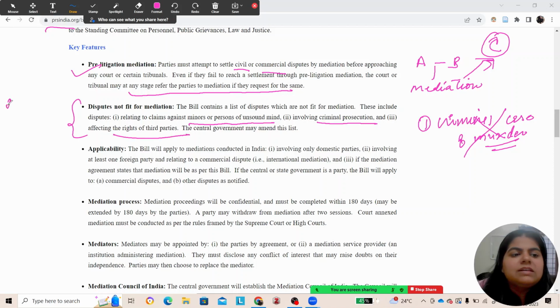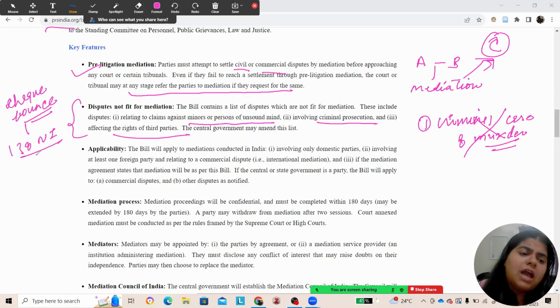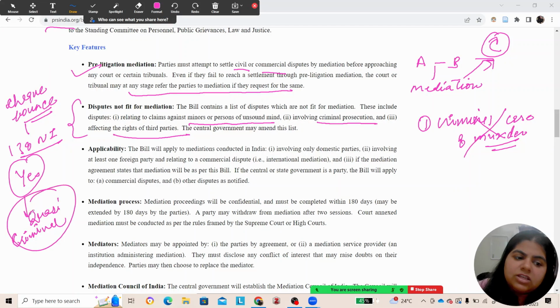However, there is an additional point about check bounce. If there is a case under section 138 of the NI Act, can mediation be referred? The answer is yes, because the offences under the Negotiable Instruments Act pertaining to check bounce are quasi-criminal in nature.